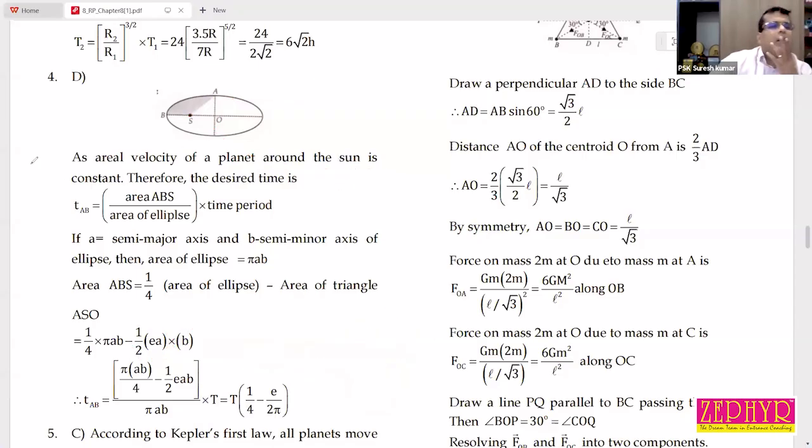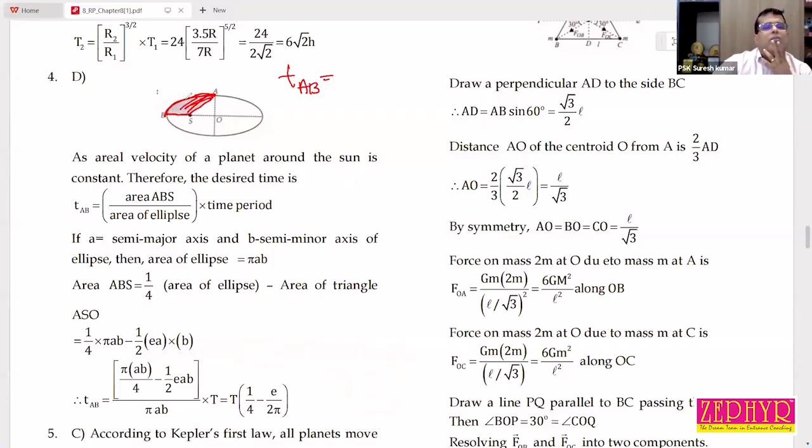So I shall repeat. In this problem, you need to find the time interval for the planet to reach B from A, end of minor axis to end of major axis. To find the time taken by the planet to move from A to B, what we can do?